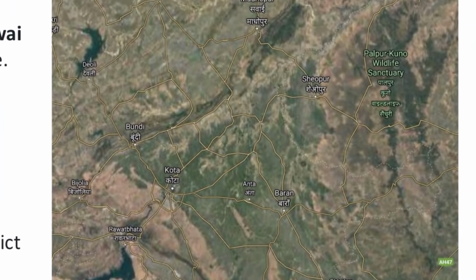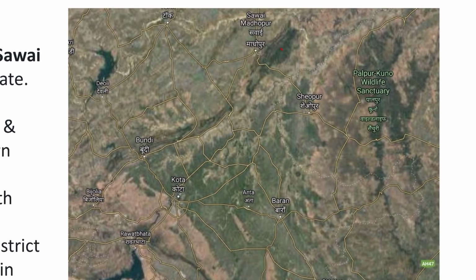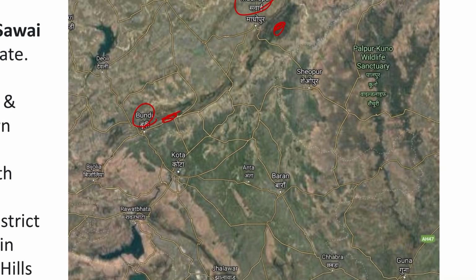So, friends, here in this figure, we can see the Ranthambore Tiger Reserve, which is very near to Savai Madhopur. And then, near Bundi, we can see the Ramgarh Vistari Tiger Reserve, which is going to be created. And friends, downwards, near Kota, we will have the Mukundra Hills, and here lies the Mukundra Tiger Reserve. And the connection is between these three: Ranthambore, then Ramgarh Vistari, and then Mukundra Hills.